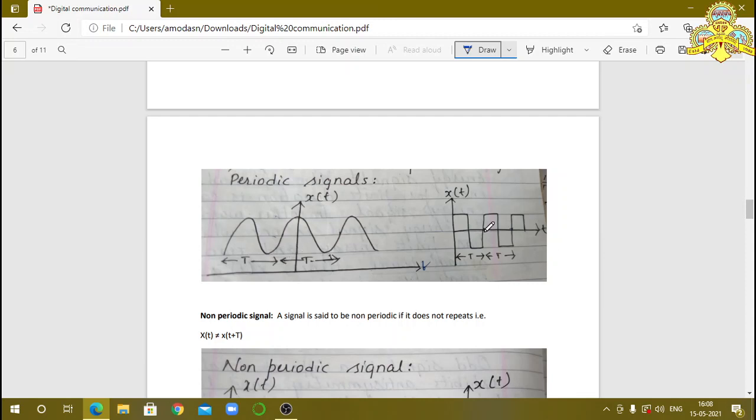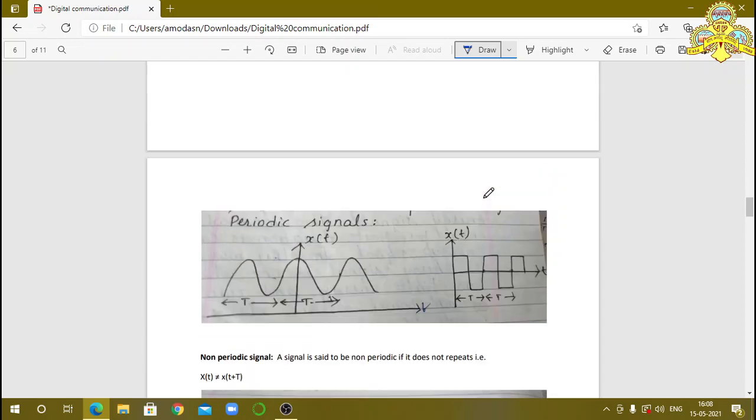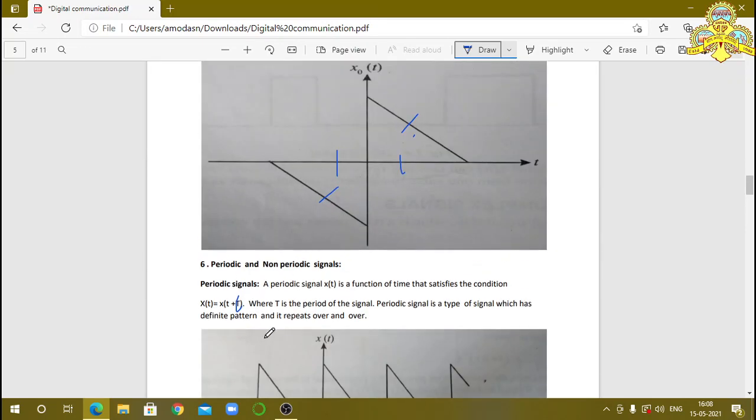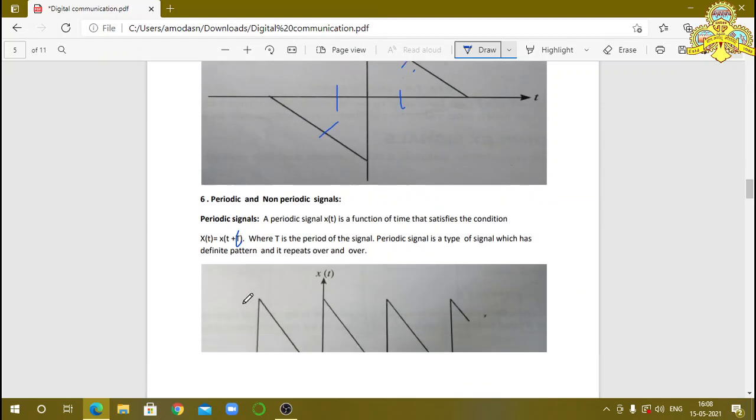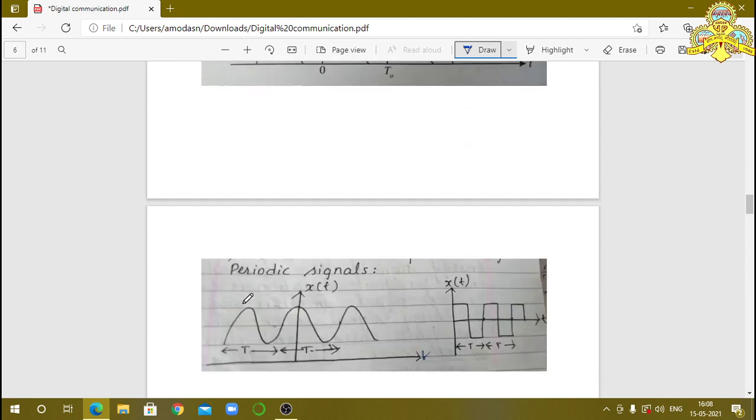And here you consider the square wave pulses. This is also considered a continuous time signal, that is a periodic time signal, because we have the continuous waveforms with a time interval of t, x of t plus t. You observe this equation, x of t plus t. Here what it indicates, x of t is equal to x as a function of t plus the time interval t. So these signals are called periodic signals.